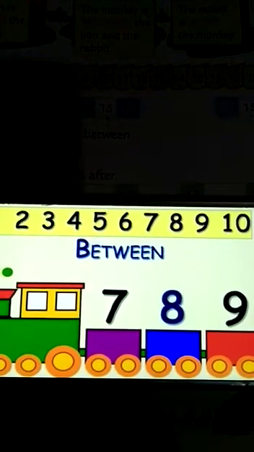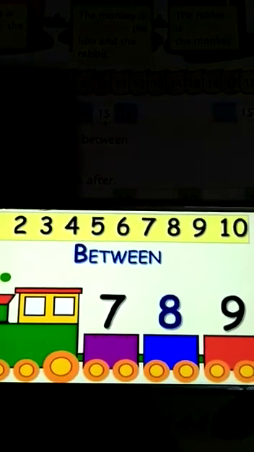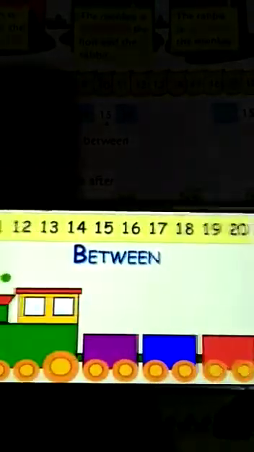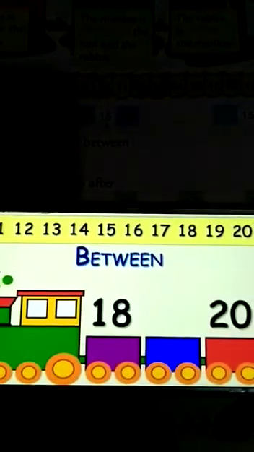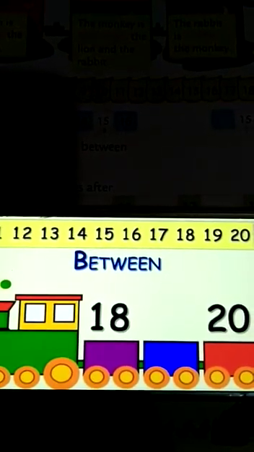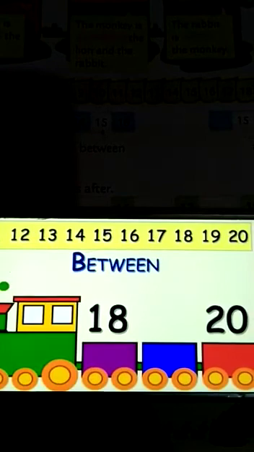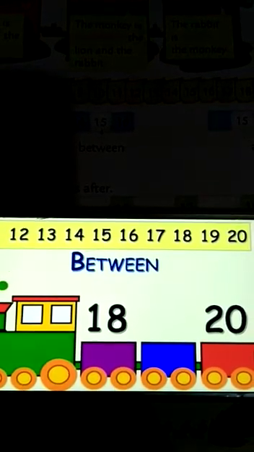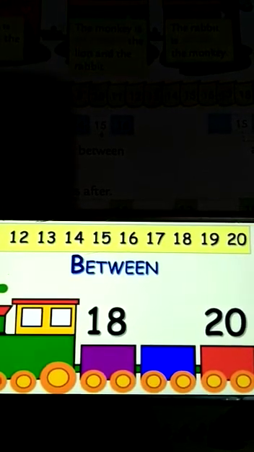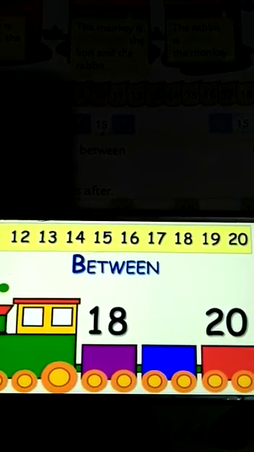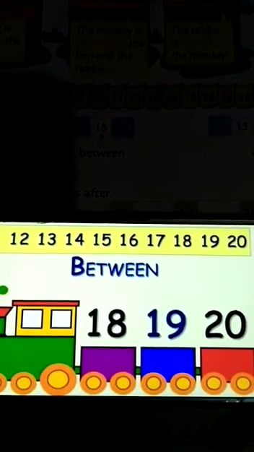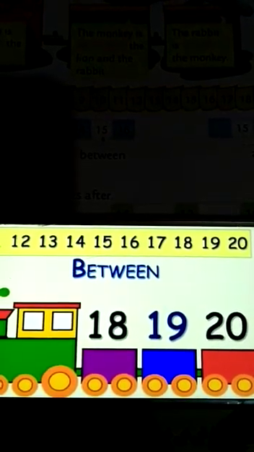Yes, it's number 8 that comes in between 7 and 9. Here we have two numbers, 18 and 20. Now you have to find which number comes in between 18 and 20. Yes, it's number 19 that comes between 18 and 20.